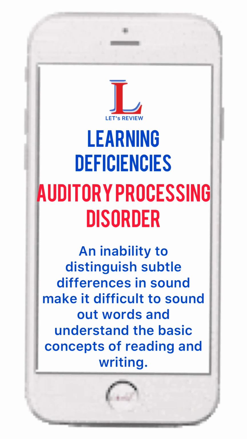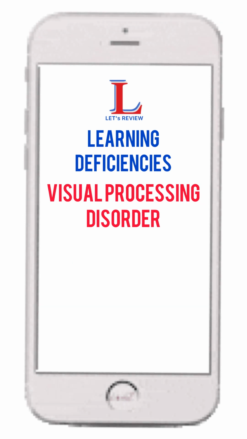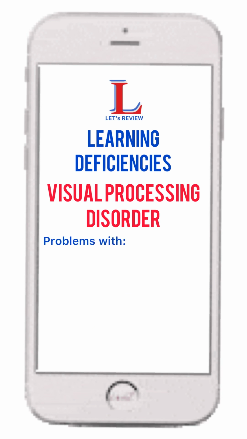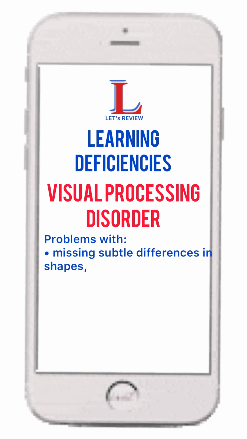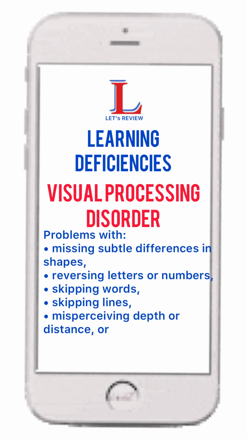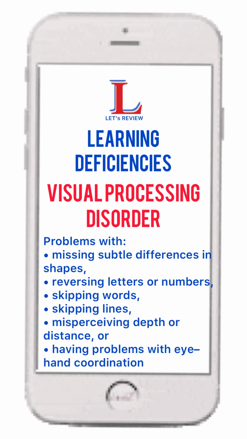of reading and writing. Professionals may refer to the work of the eyes as visual processing. Visual perception can affect motor skills, reading comprehension, and math. Visual processing disorder problems in visual perception include missing subtle differences in shapes, reversing letters or numbers, skipping words, skipping lines, misperceiving depth or distance, or having problems with eye-hand coordination.